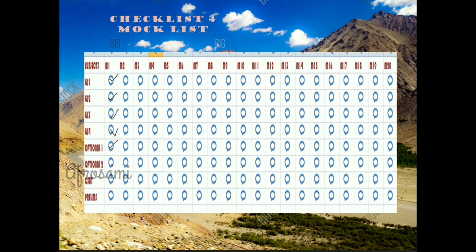GS2 mock test 2, I will tick the second circle. Like that I will complete 20. Like this I know how many times I have attended the mock tests, how effectively it has worked and what improvements I have made. So this is my 4th checklist, the mock test list.